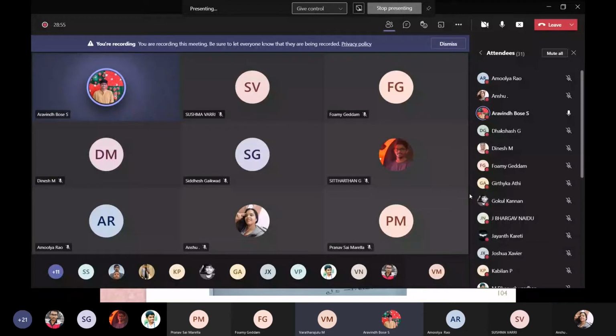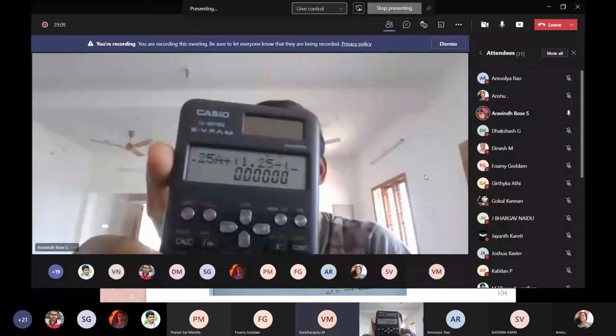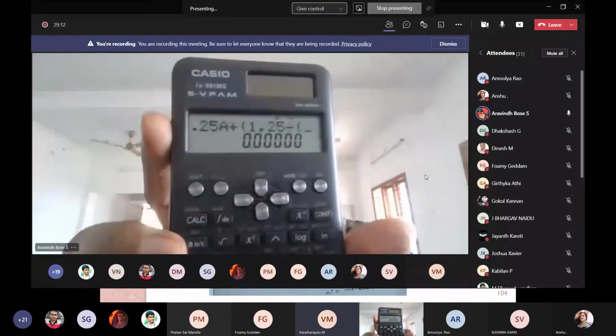All 31, please take your calculator and do the same thing which is demonstrated by Arvind. Arvind, share your screen. Show the calculator. Yes, 1.25.